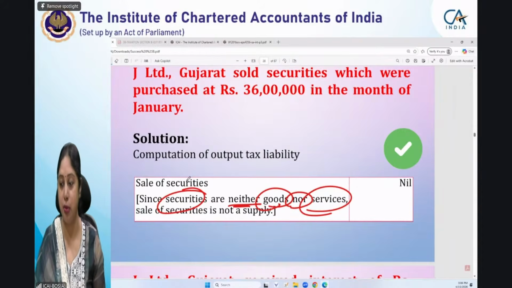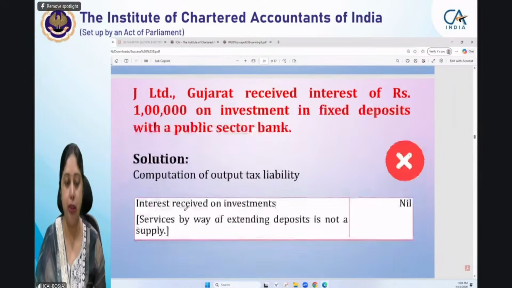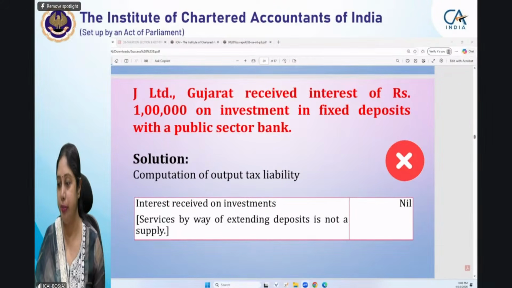Quickly write to me in the chat box whether you have understood this concept or not, so that I can move ahead with some of the other examples. Please write in the chat box whether you have understood this or not.